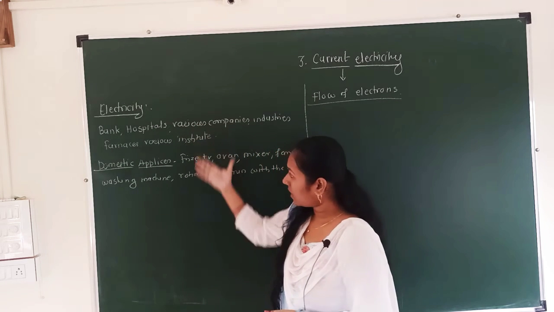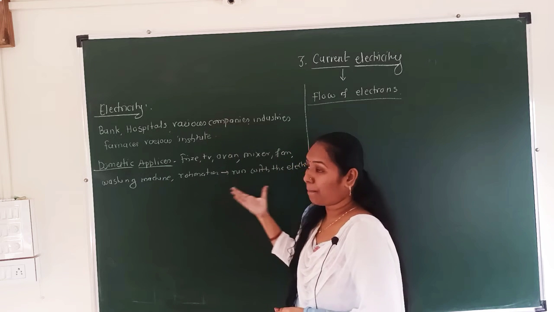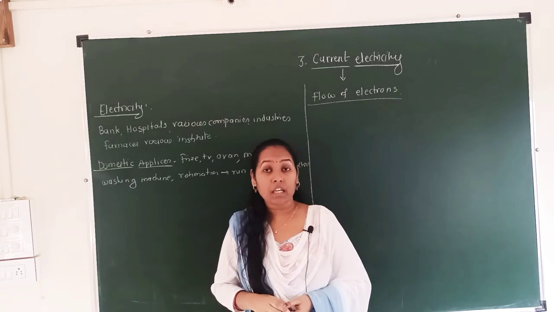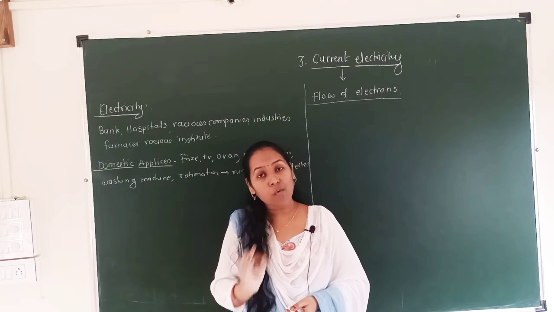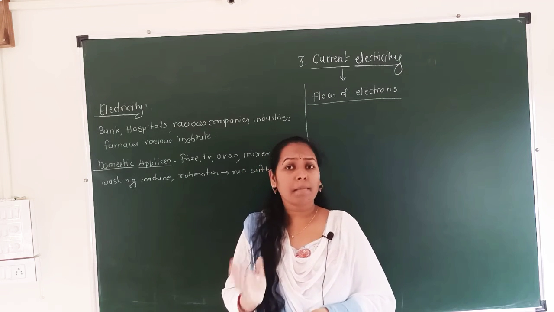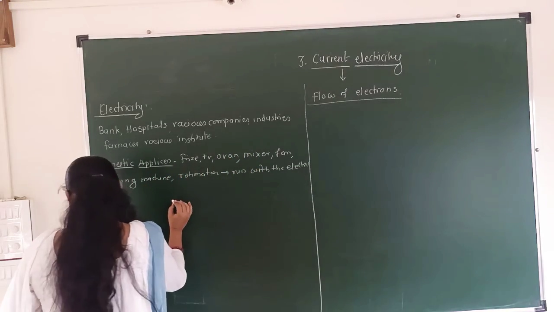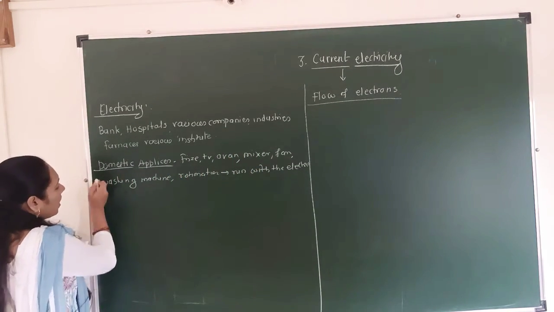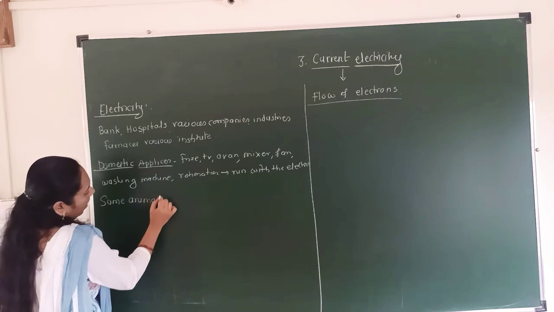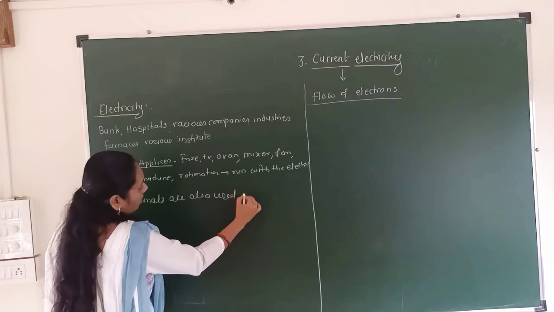See, in all these appliances the electricity is used. Human beings use electricity everywhere in day-to-day life. Like human beings, some animals also use electricity.